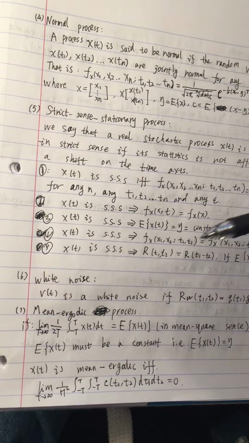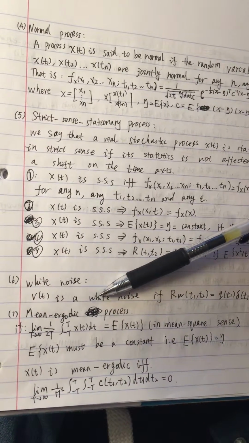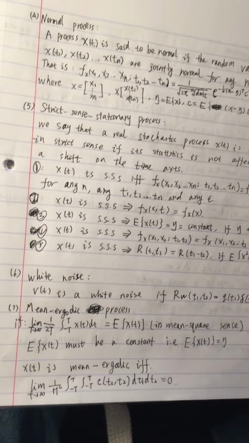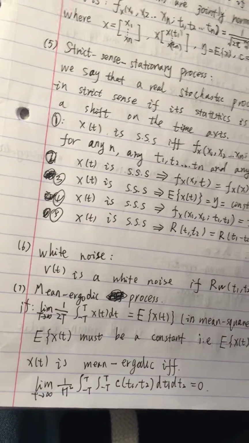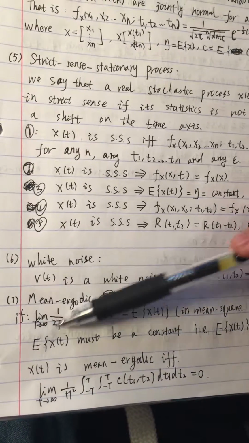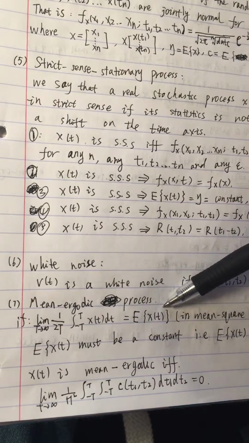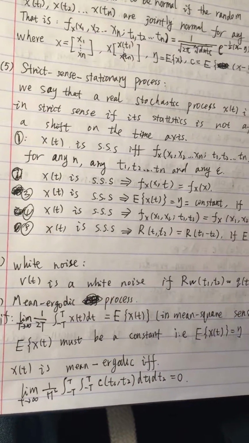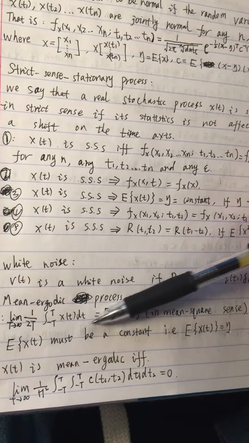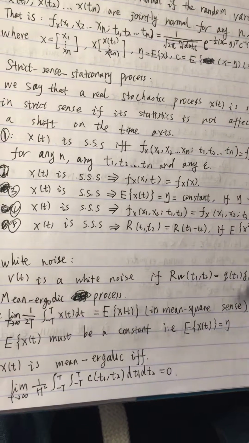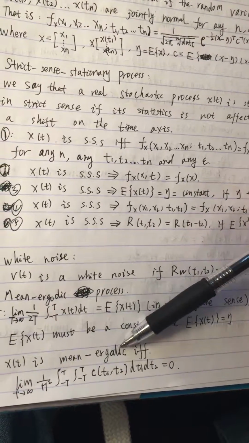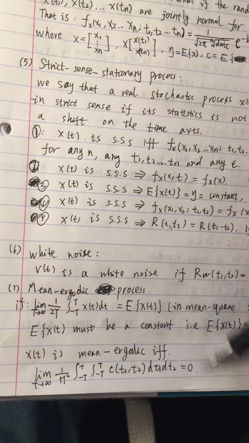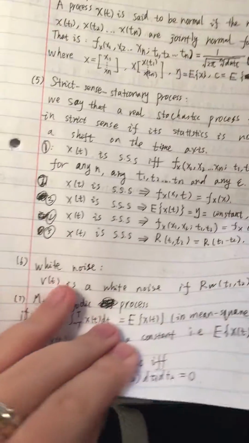And the seventh one is the mean ergodic process. The mean ergodic process is a very interesting process, and we can easily find that if this limit is equal to E of X(t) in the mean square sense, then the limit must be a constant. For example, E of X(t) is equal to eta. So X(t) is mean ergodic if and only if the limit of the variance is equal to 0. That is a mean ergodic process.